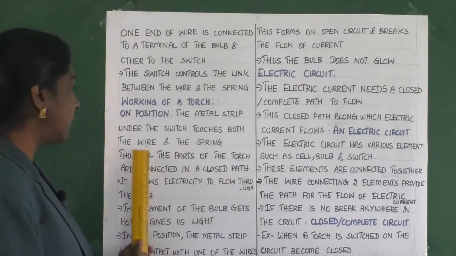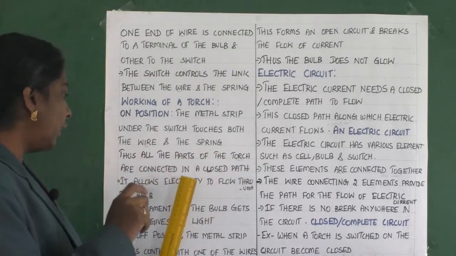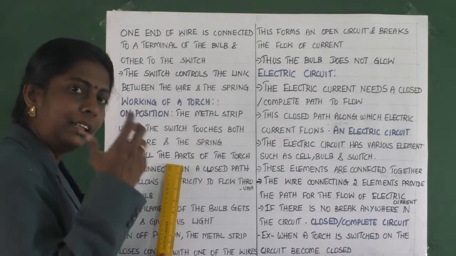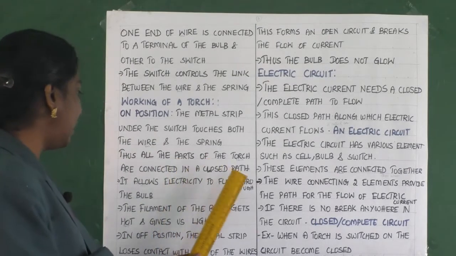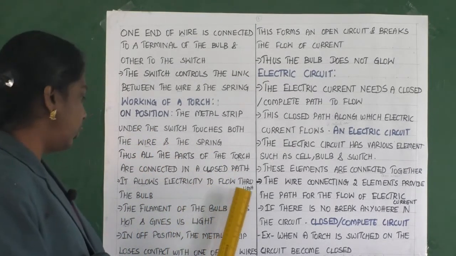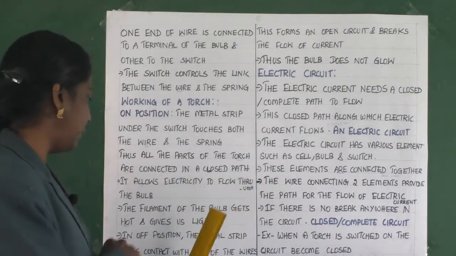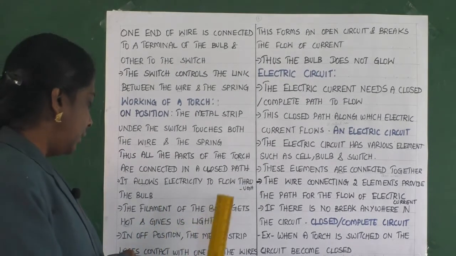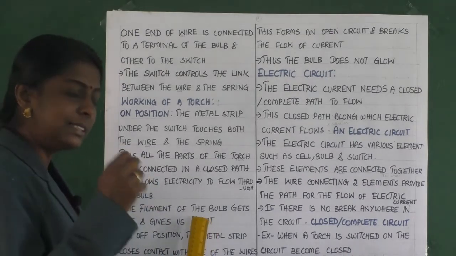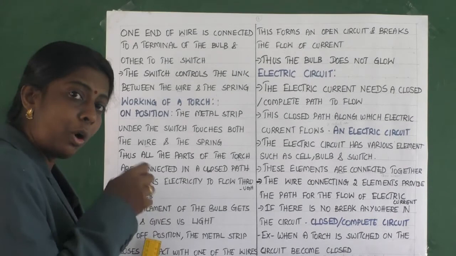So when the wire and the spring are connected, and the switch is in on position, automatically they are in a closed path, so that it will allow electricity to flow through the bulb. The filament of the bulb gets hot and gives us light. Now about the second position, when it is switched off.